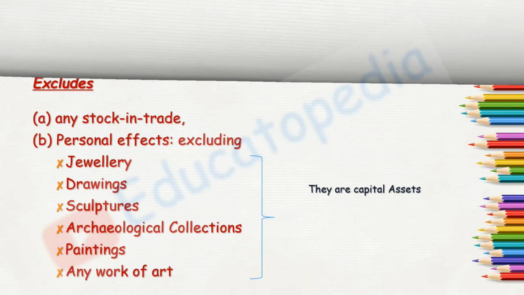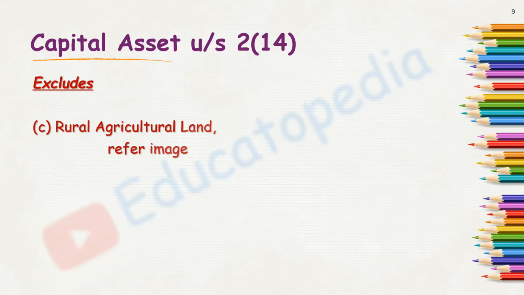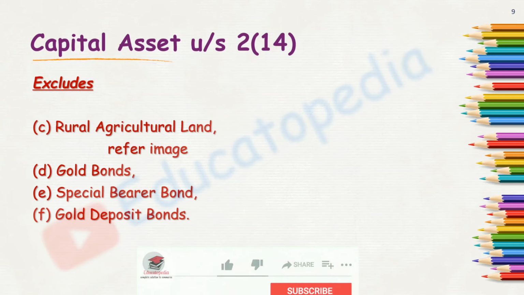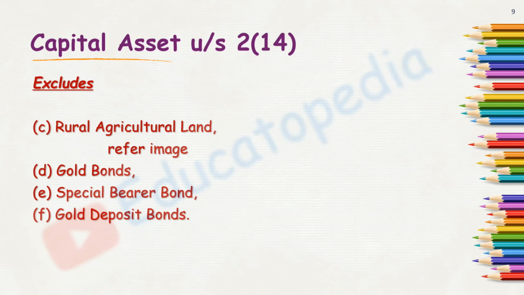The next exclusion is rural agricultural land. What is rural agricultural land? Any agricultural land which is situated in a rural area. We are going to see something regarding that afterwards. Then comes gold bonds, then special bearer bonds, then gold deposit bonds. These 3 bonds, if they are issued by the central government or the specified authority, are excluded from the definition of capital assets.